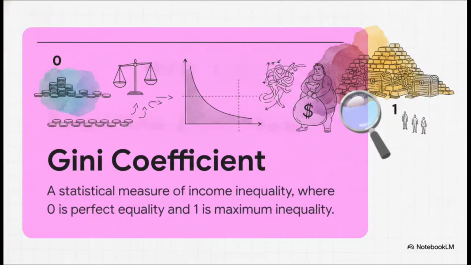To properly measure this internal distribution of wealth, economists rely on something called the Gini coefficient. It's basically a statistical scale where 0 represents perfect equality, meaning literally everyone has the exact same income. And 1 means maximum inequality, where a single person holds absolutely all of the country's wealth. So the closer a country is to 1, the more unequal it is.